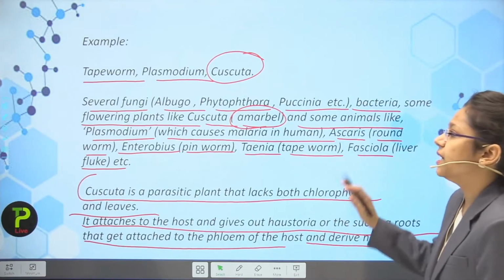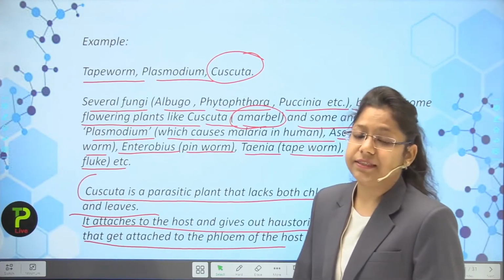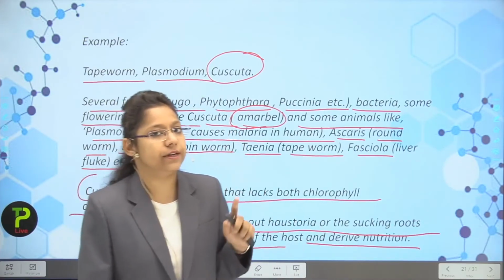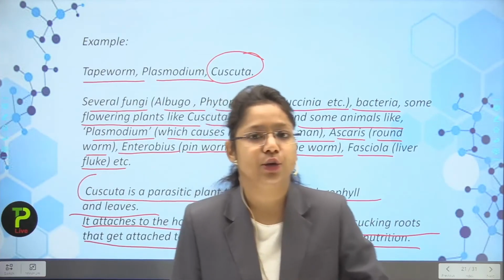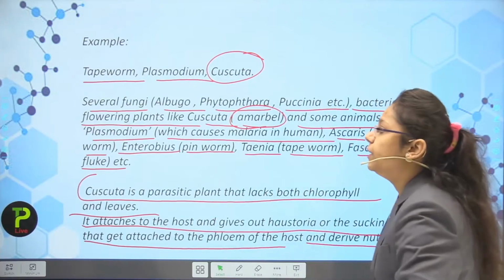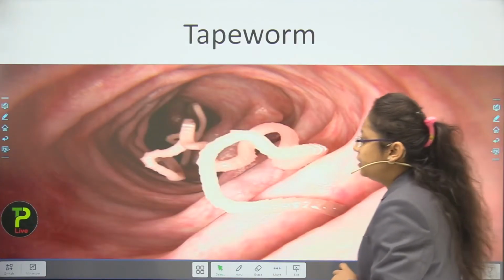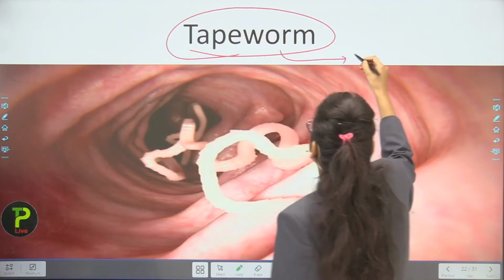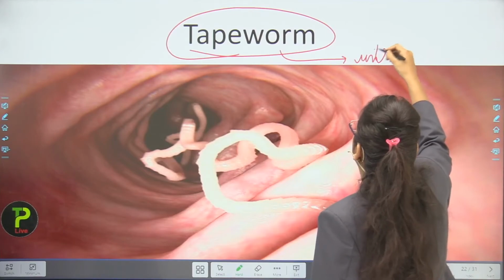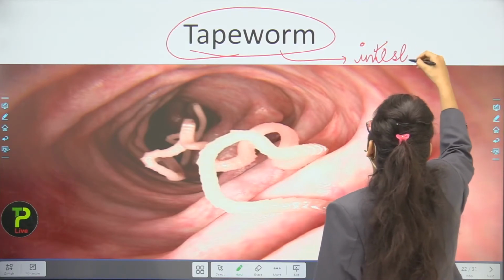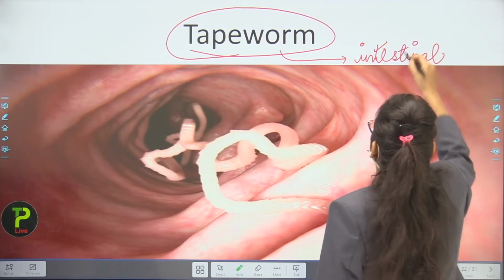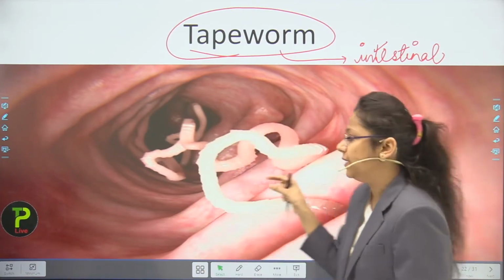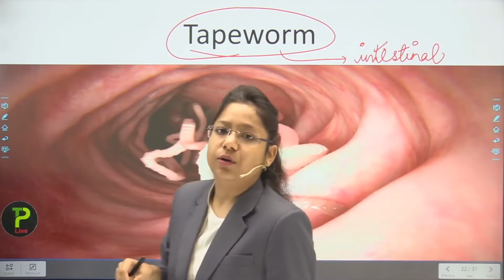Okay students, so these are the examples of all the parasites. You have to remember this thing. Learn it line wise, you will never forget. By showing the pictures, things will become easier. So first is the tapeworm. If we talk about tapeworm, it is present in the intestinal part of a human being. It is a rod-like structure, having a slimy body.